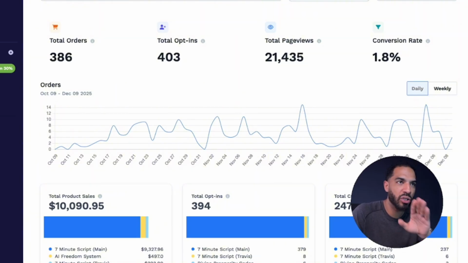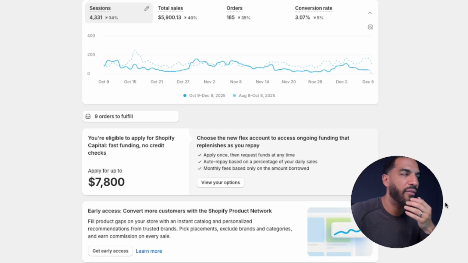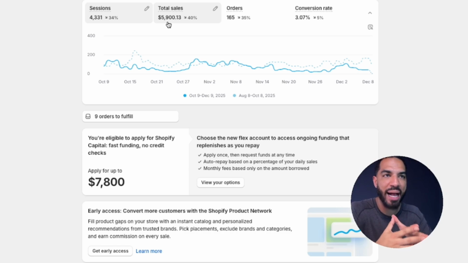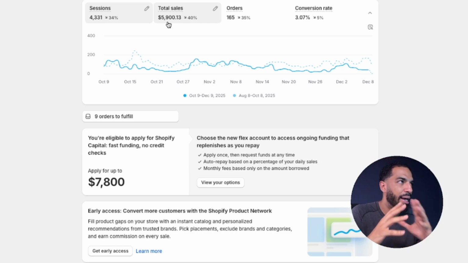So I just want to show you the results real quick so we're on the same page, all right? Cool. And also another platform, we're running these AI avatars, and in the last 90 days, over $5,900 in sales. Not quite as good as the other one, but keep in mind, guys, these things run passive for us. We have an entire automated system that allows us to do this, right?